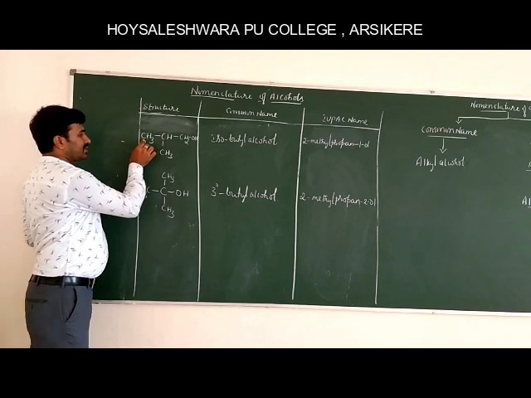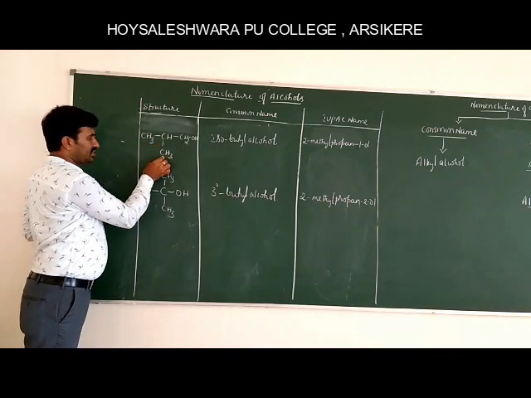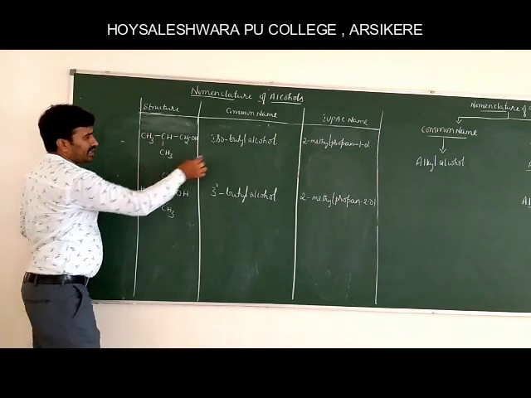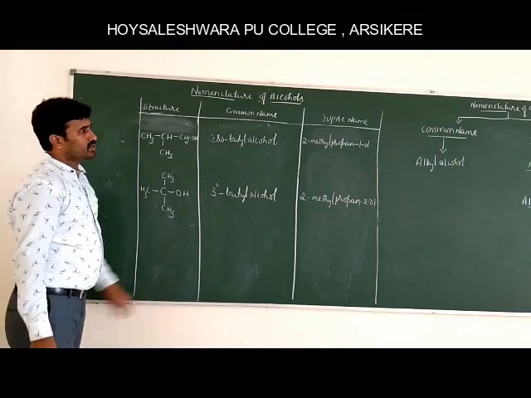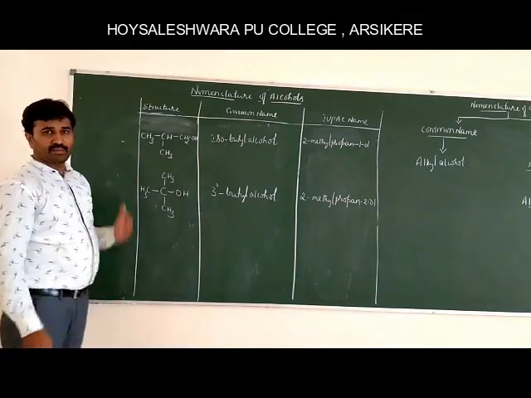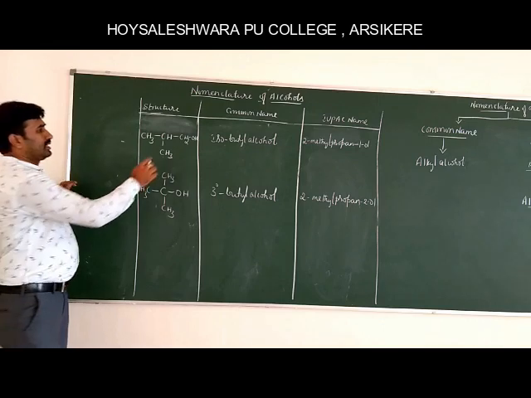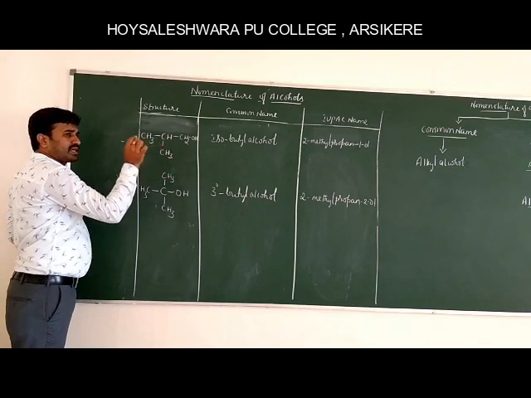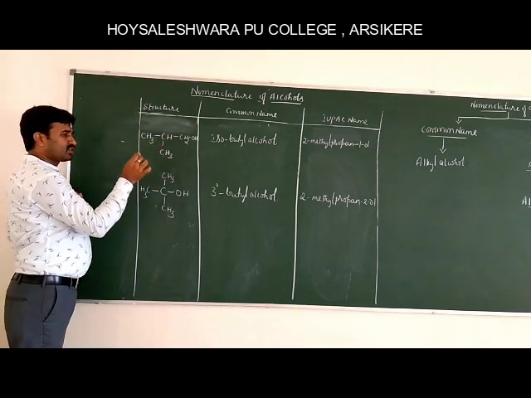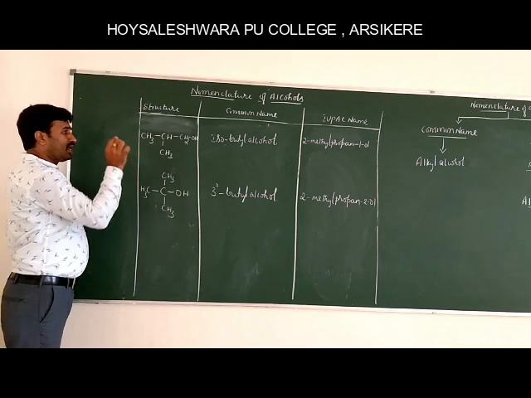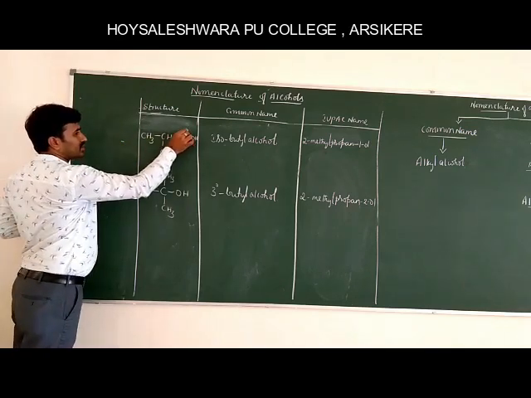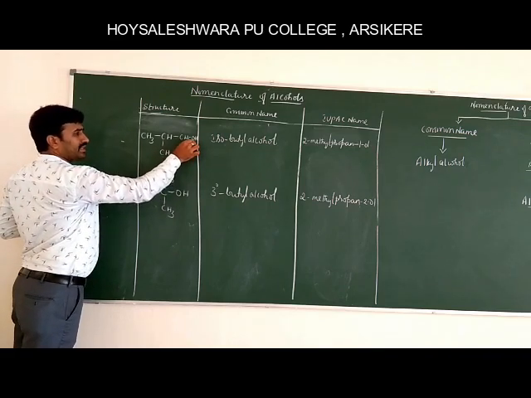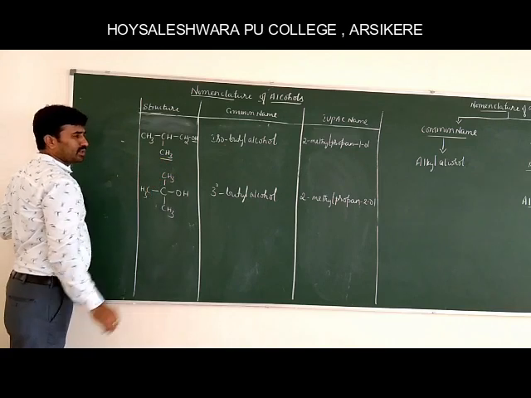Therefore, the IUPAC name is butan-2-ol. Another example, consider CH3, CH, CH3, CH2, OH. In the common naming system, it is named isobutyl alcohol. When it comes to the IUPAC naming system, keeping the IUPAC rules in mind, we have to select the longest chain in such a way that it contains the maximum number of functional groups and the maximum number of substituents. So, we assign these by giving the least locant to this and the least locant to this.